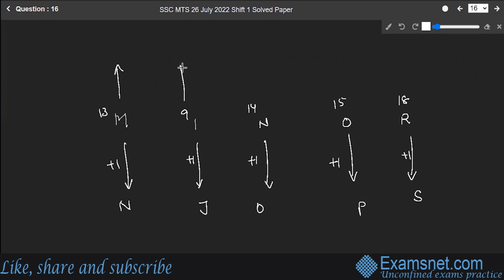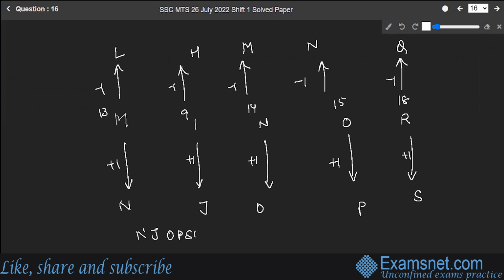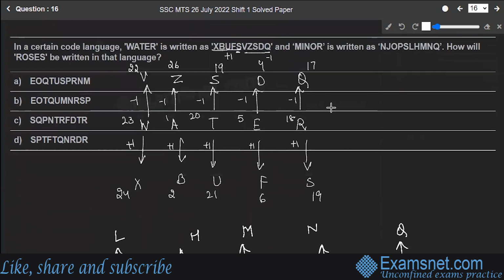Okay, let's do minus 1 now. 13 minus 1 is 12, which goes for L. 8 goes for H. 13 goes for M. 14 goes for N. And 17 goes for Q. So the code becomes N, J, O, P, S, L, H, M, N, Q. Let's check whether this is the one. Yes, same one. It is N, J, O, P, S for the first 5, where we are doing plus 1, then L, H, M, N, Q, which is the minus 1.